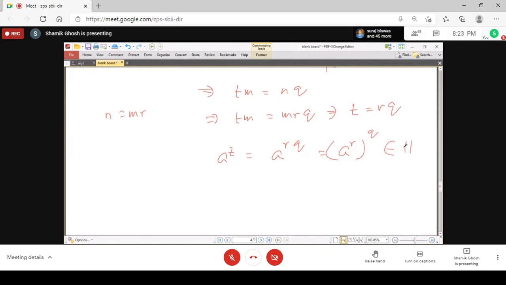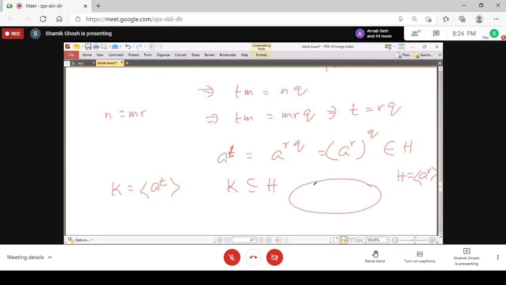And that means this belongs to H, because H is generated by A to the power r. So this is a power of A to the power r, which means this is an element of the subgroup. So you see that A to the power T belongs to H, but K is generated by A to the power T. So the whole K becomes a subset of H, because all the elements of K are powers of A to the power T. Since A to the power T belongs to H, K is a subset of H.